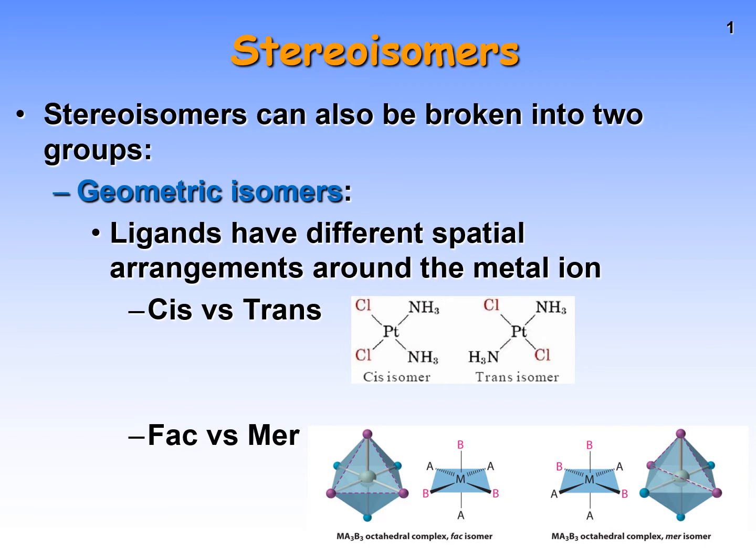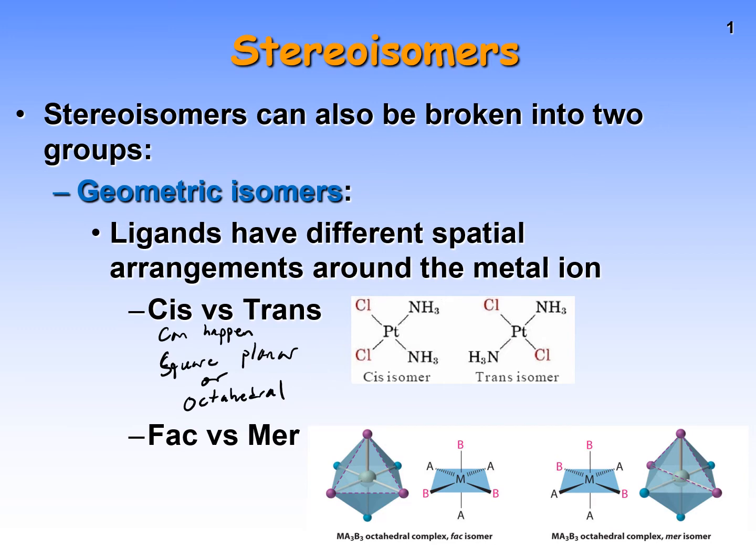Now, cis versus trans can happen when our shapes are either square planar or octahedral. You can't have cis-trans isomerism in tetrahedrals. You can't have it in linear substances. It's only ever going to be possible if your structure is a square planar or octahedral.